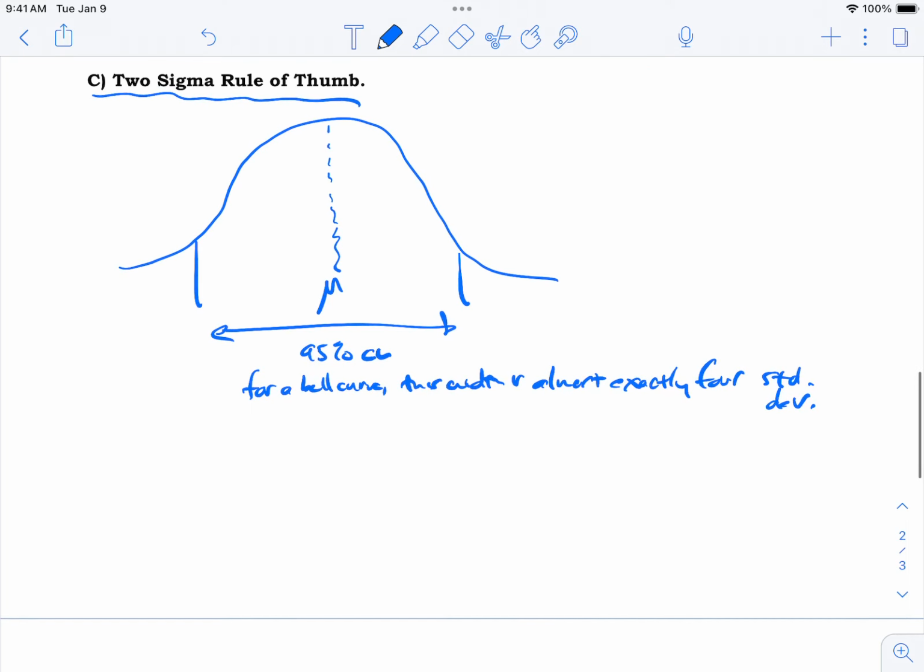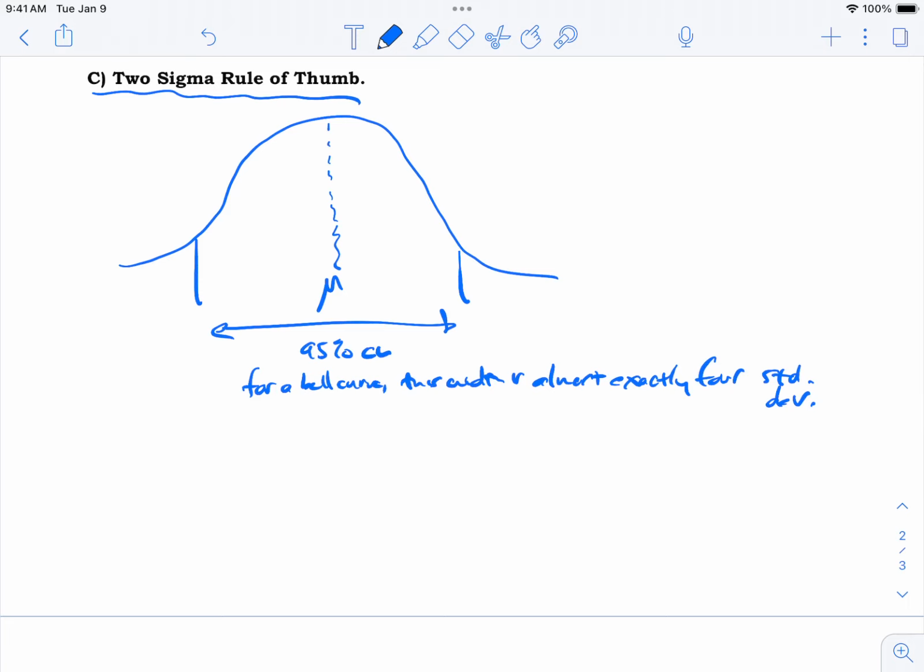And so what does that mean? It means that you go 1, 2 standard deviations this way, or 1, 2 standard deviations this way. So over here, this would be the mean take away 2 standard deviations. This would be the mean add 2 standard deviations.